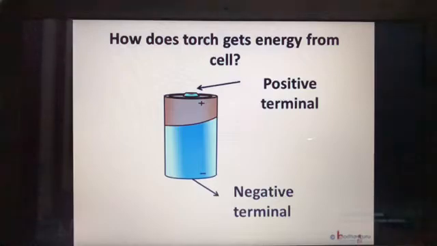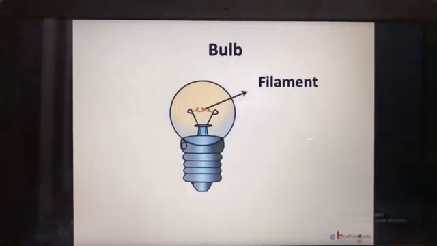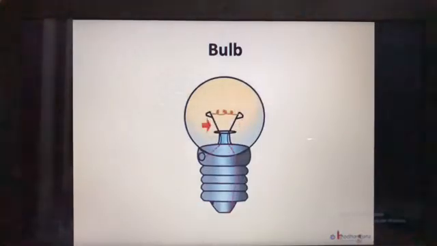And how does the electric current reach the bulb from the cell? Yes, through the wires, or more precisely through the circuit. Before that, let us understand the bulb, which gives us light, a little bit more. Look at the bulb a little closer when it is switched on. A small piece of wire in the middle of the bulb is glowing and emitting light. This small piece of wire is fixed in the middle of the bulb. It is called the filament. The filament is fixed to two thicker wires which also provide support to it.